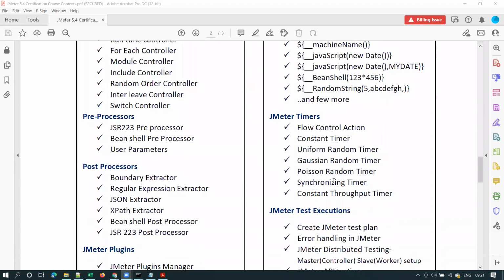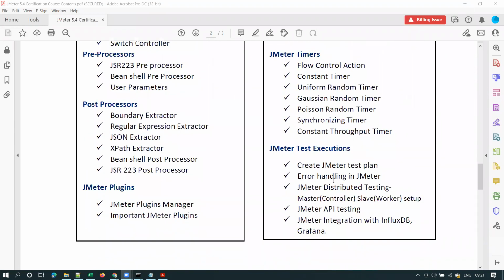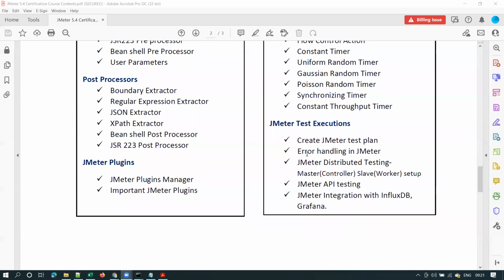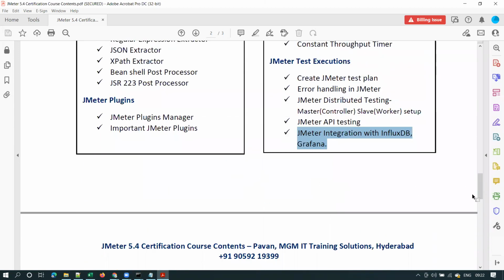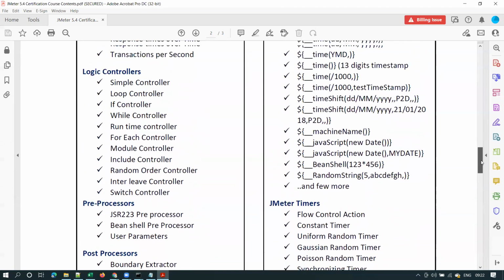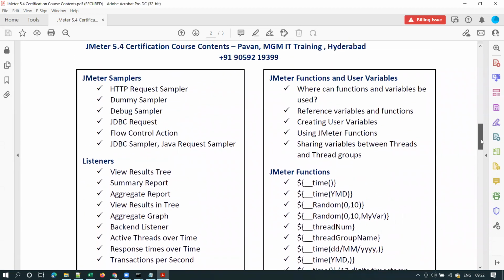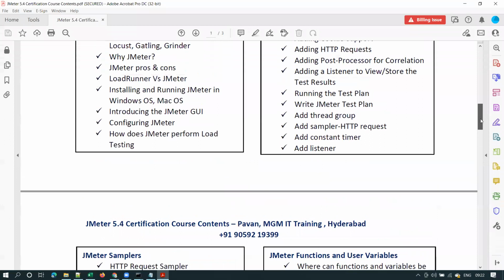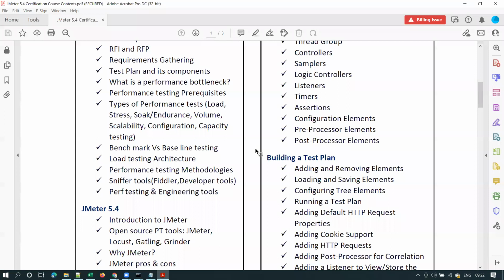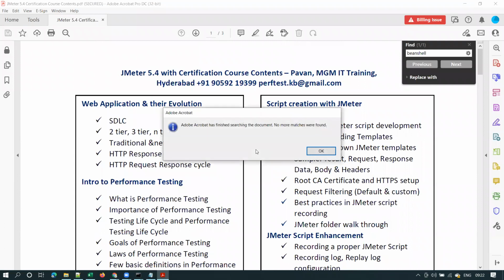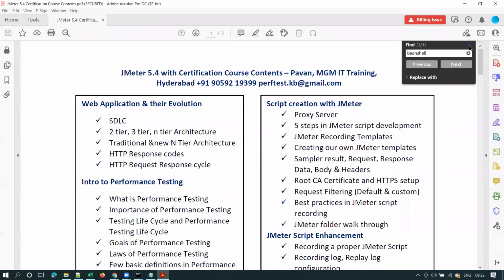I'll be covering Bean Shell scripting as well. I'm just checking where I mentioned that. So I'll be covering JMeter distributed testing with master and slave setup, JMeter API testing, JMeter integration with InfluxDB, Grafana. Okay, I will update that. I will be covering Bean Shell scripting as well.